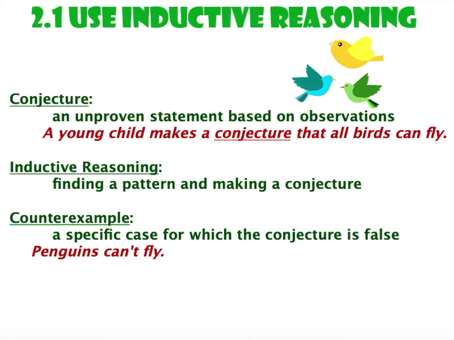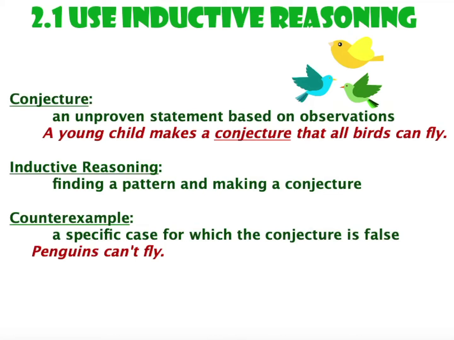The word conjecture is an unproven statement based on observations. And like I said, even babies can do this. A young child makes a conjecture that all birds can fly, because that young child has seen a pattern, has observed many birds in his life. He's tried to chase them and they all fly away. So it makes sense that he would conjecture that all birds can fly. Inductive reasoning is the process that he's using. He's finding that pattern and making a conjecture. It's a type of thinking, inductive reasoning, patterns.